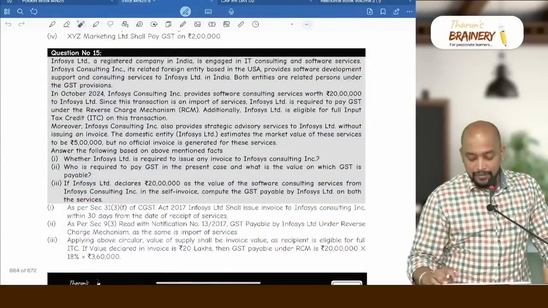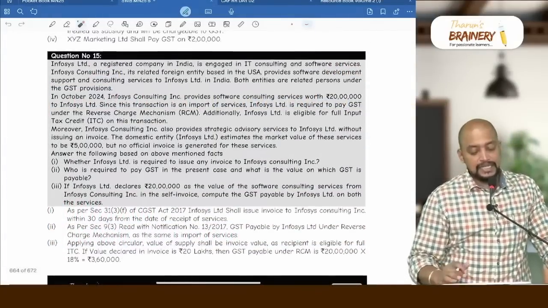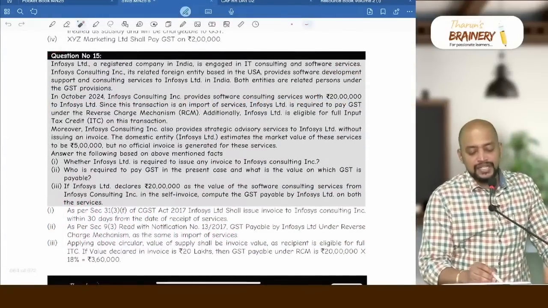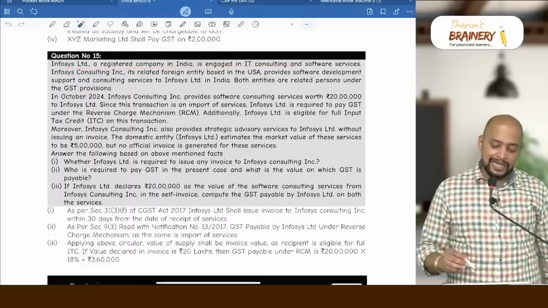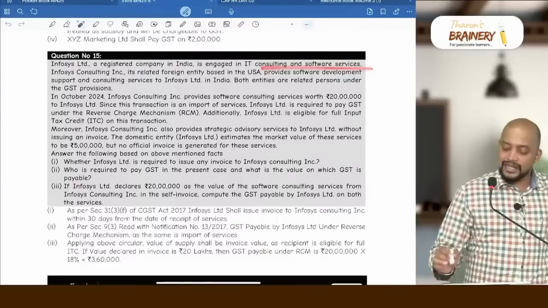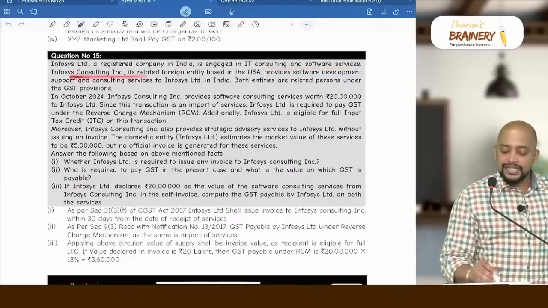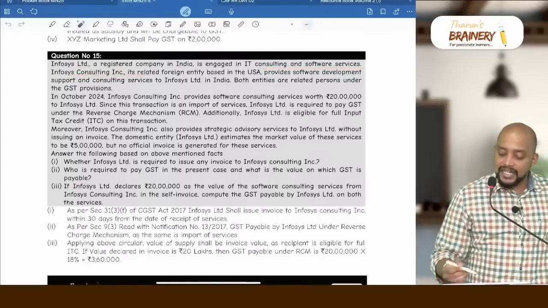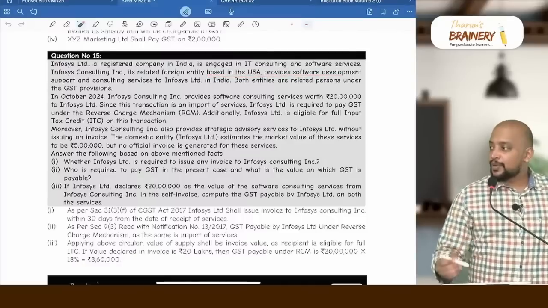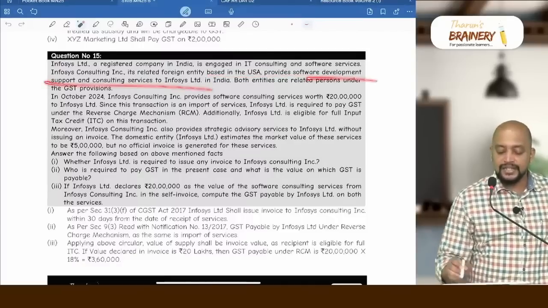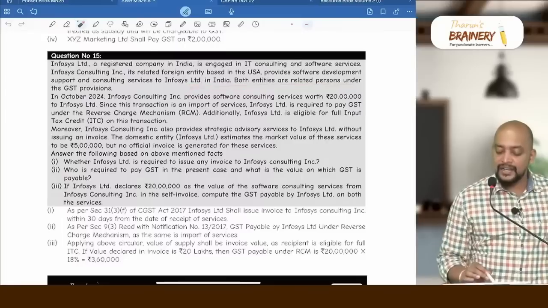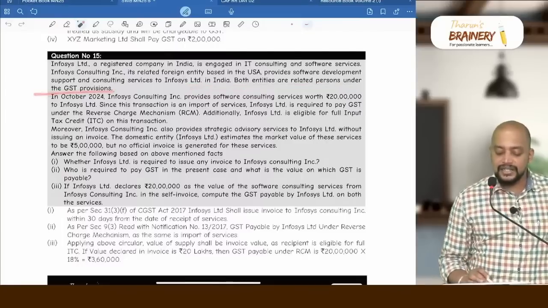Infosys Limited, question number 15, page 656. Question number 15, Infosys Limited, a registered company in India, is engaged in IT consulting and software services. Infosys Consulting Incorporation, its related foreign entity based in USA, provides software development, support and consulting services to Infosys Limited in India. Both entities are related persons under the GST provisions.